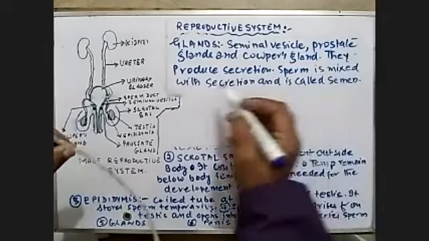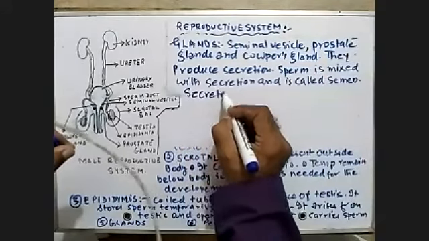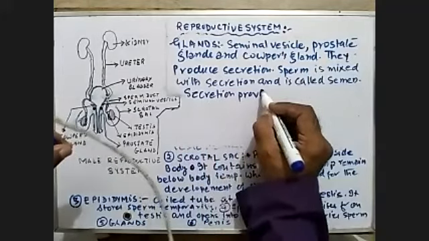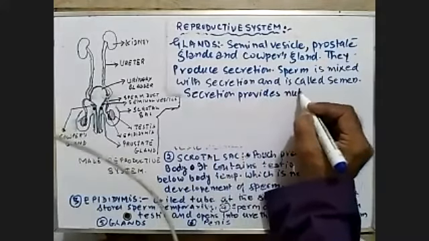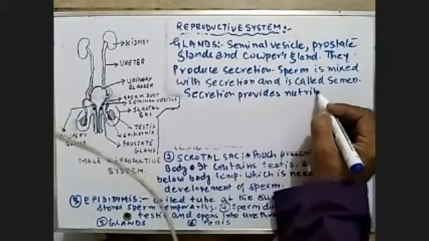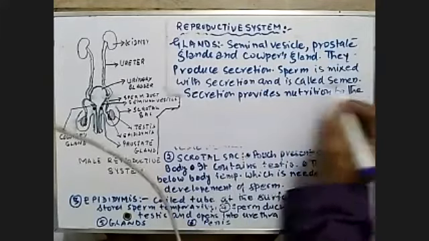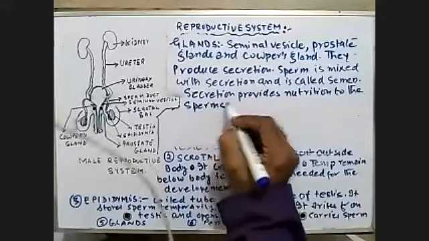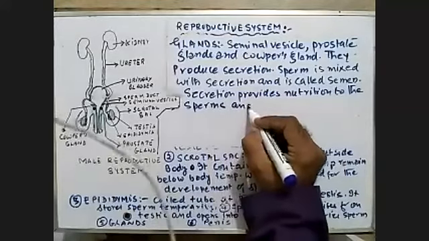Now the secretion provides nutrition to the sperms and helps in movement also.